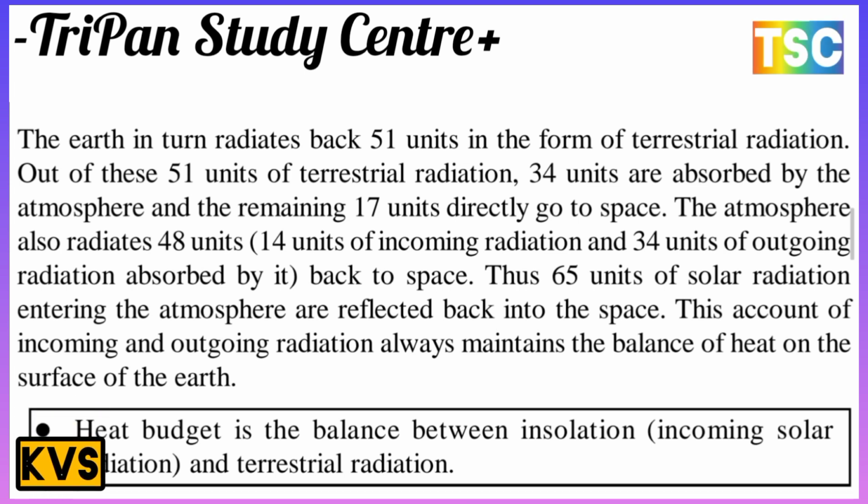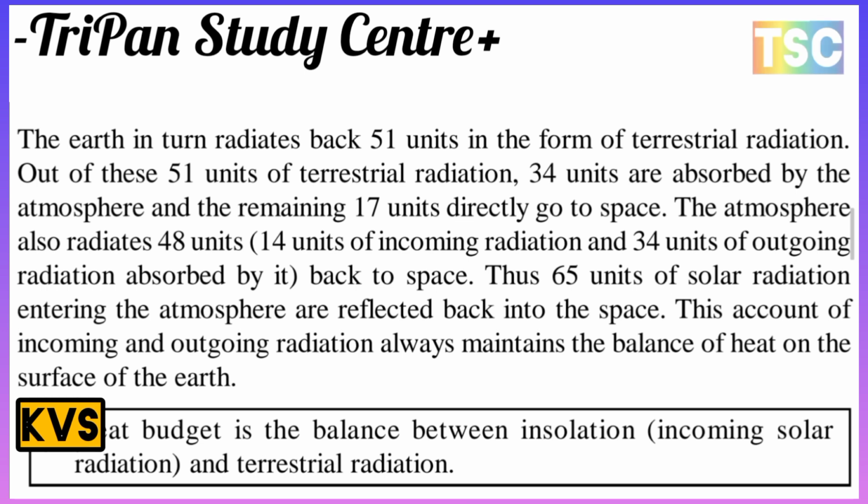Out of this 51 units of terrestrial radiation, 34 units are absorbed by the atmosphere and the remaining 17 units directly go to space. The atmosphere also radiates 48 units, the 14 units of incoming radiation and 34 units of the outgoing radiation absorbed by it, back to space. Thus, the 65 units of solar radiation entering the atmosphere are reflected back into space.